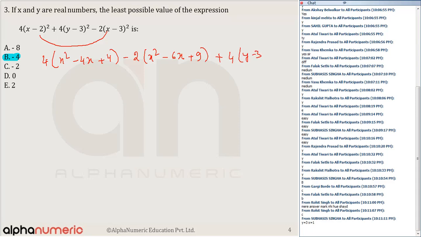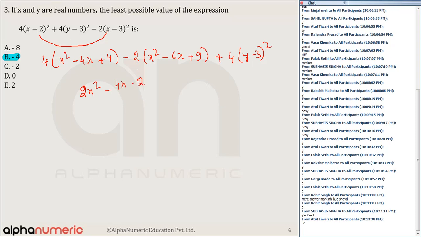And plus 4 into y minus 3 का whole square. एक ही फंडा होता है, convert them in the form of perfect square. Now, if you simplify 4x square minus 2x square, that is 2x square. Then I can say minus 16 plus 12. Minus 16 plus 12 is equal to how much? Minus 4x. And then plus 4 into 4 is 16 and 2 into 9 is 18. 16 minus 18. What is 16 minus 18? Can anyone tell me? 16 minus 18 क्या आ जाएगा? Minus 2. ठीक है? And plus 4 into y minus 3 का whole square.